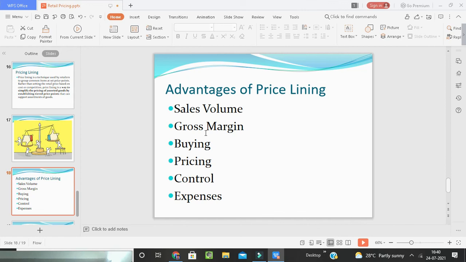Gross margin: increased sales of smaller stocks means a higher stock turn rate and fewer markdowns. More possibilities of bulk buying with better discounts and possible reduction in the number of suppliers, reducing direct buying expenses. Buying will be there, pricing will be controlled, and expenses. All these are the terms for price lining. So this will help in price lining; these are the advantages of price lining.